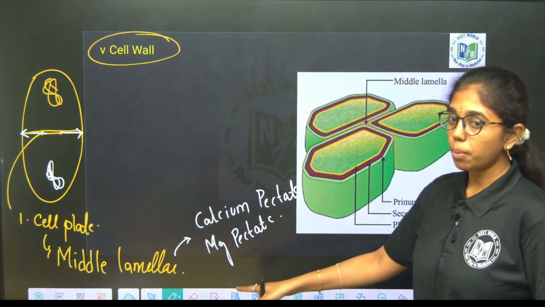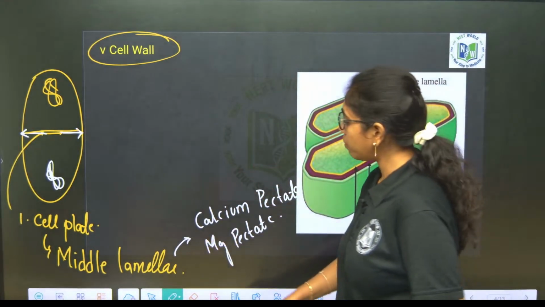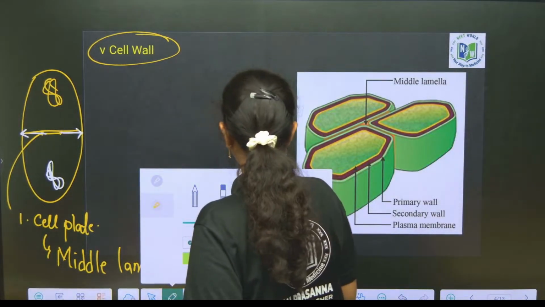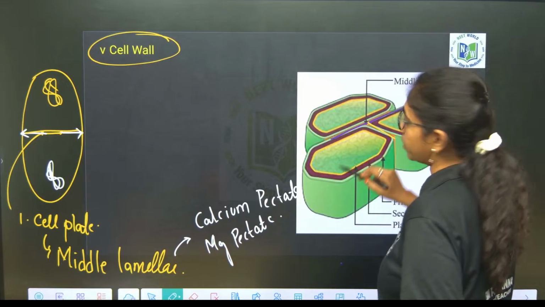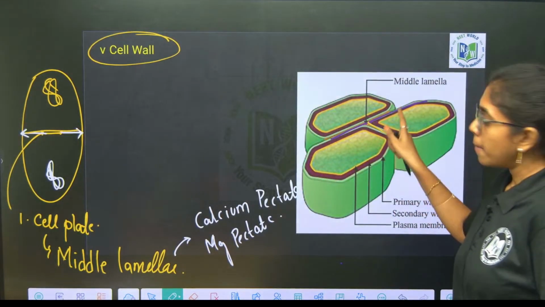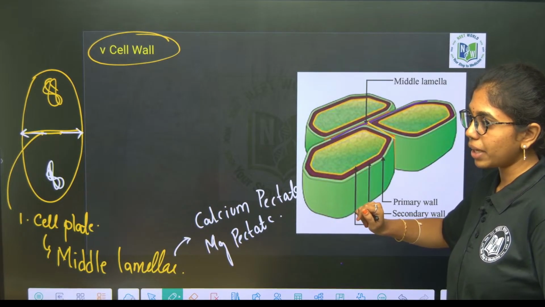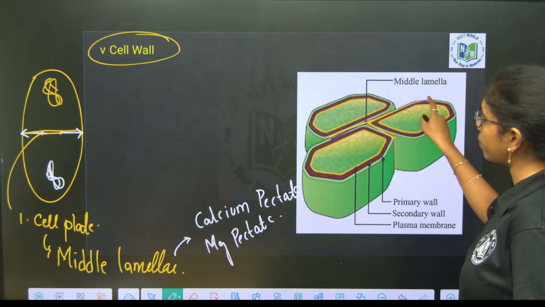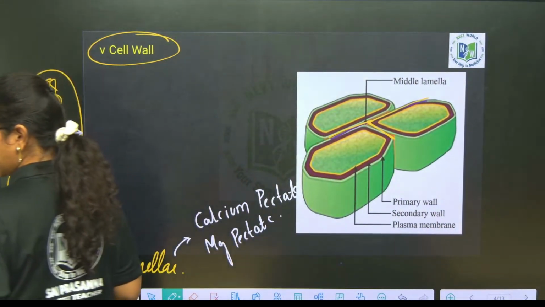Middle lamella will stand as a common cell wall in between all the different plant cells. It is the first formed layer, composed of calcium pectate and magnesium pectate, and it is formed in between all the cell walls. It is the common layer between all the cell walls.